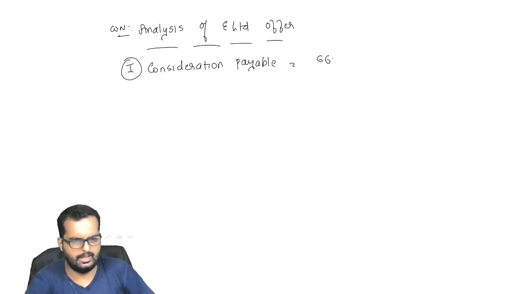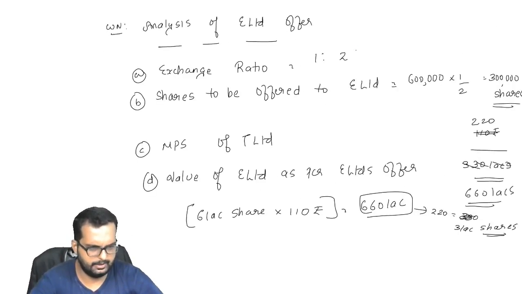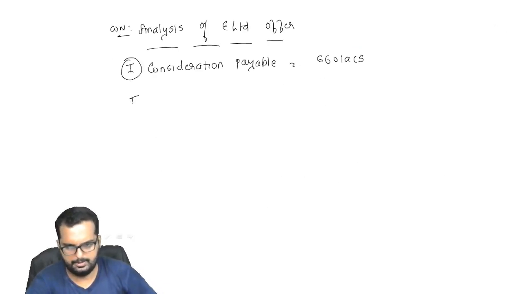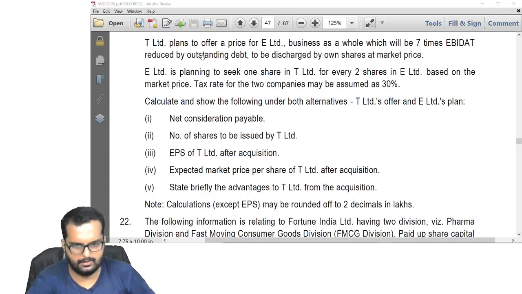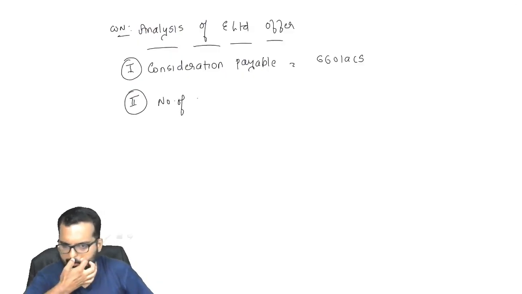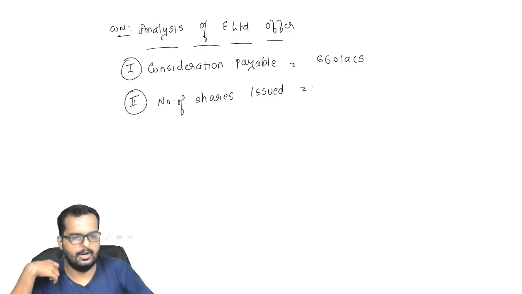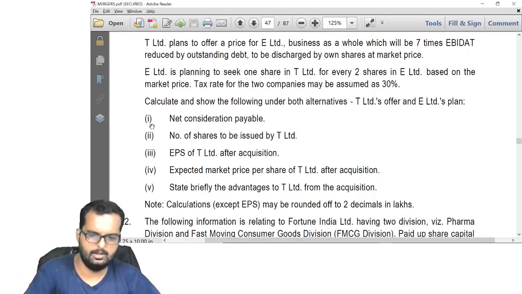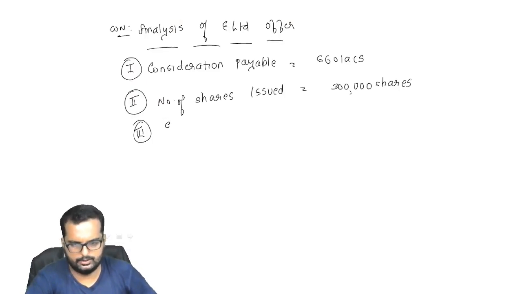That was, I think we got the answer as 660 lakhs, correct? That was confirmed somewhere over here, right? Yes, 660 lakhs. Fine. Point number B, what is the second requirement they were having? Number of shares to be issued. We already got the answer for this one as 3 lakh shares, correct? Roman number 3, EPS of T after acquisition.